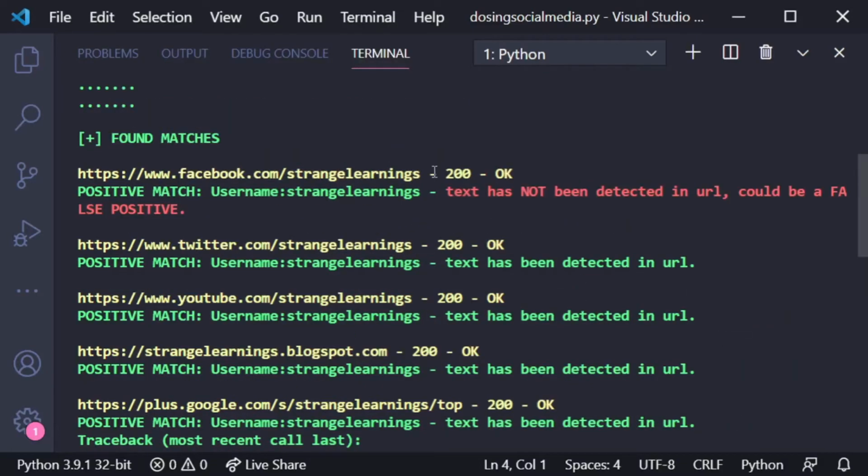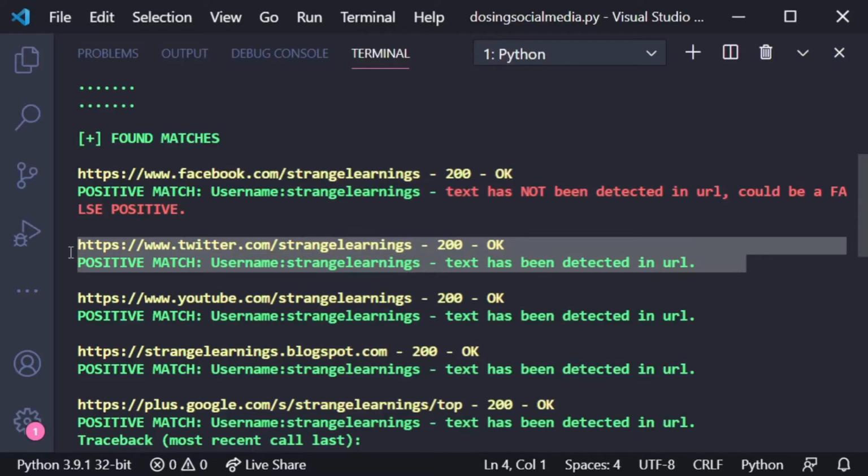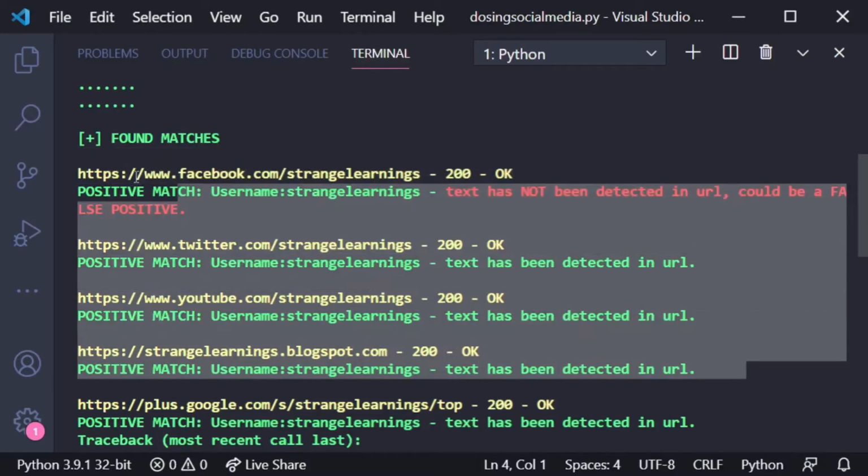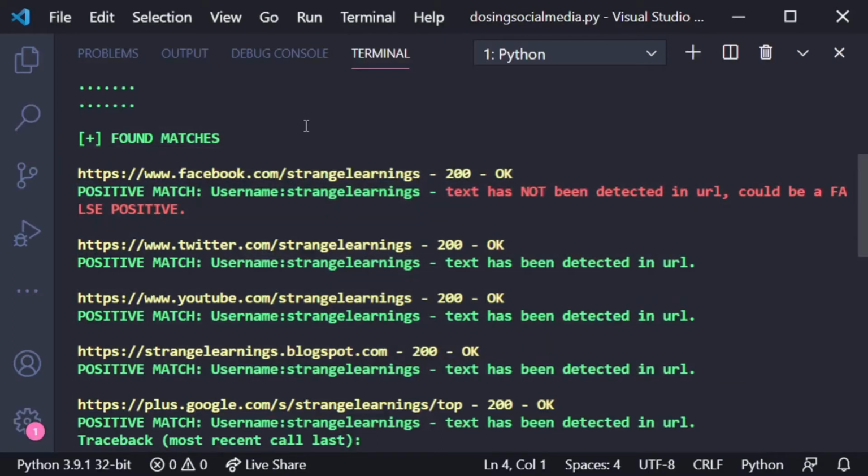Now you can see that if it finds a URL, it is in green, and if not, it is in red. It says positive matches, and these colors are given using the PyFiglet module. Now you can also open these links by just clicking on them. Like if you are searching for someone and want to look at their profile, just click on it and it will take you there.